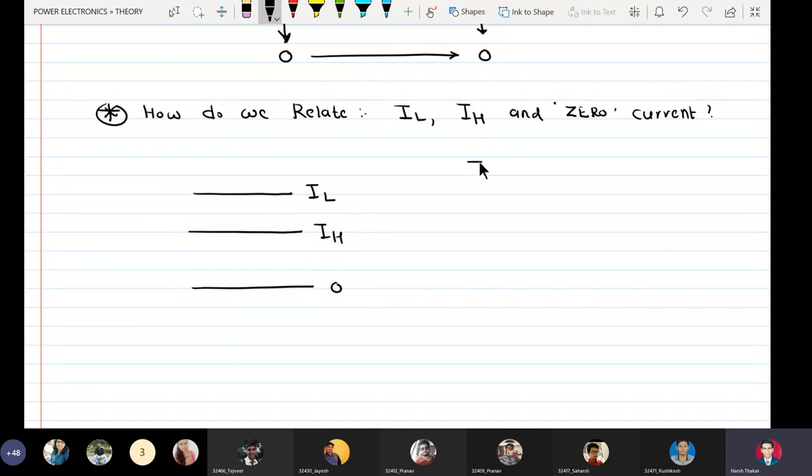Latching current is greater than holding current and both of them are greater than 0.